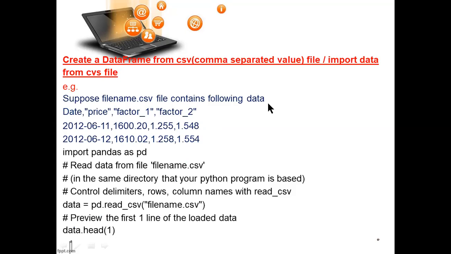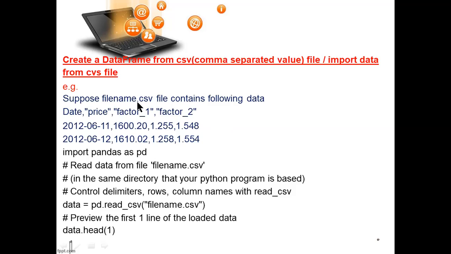And a CSV file also you can create in pandas. What is CSV? Comma separated value. CSV is a comma separated value, meaning any Excel file which is in a tabular form can be imported in pandas. Python pandas you can use for CSV files also. Any Excel file can be imported in pandas. You can import all files in Python pandas.